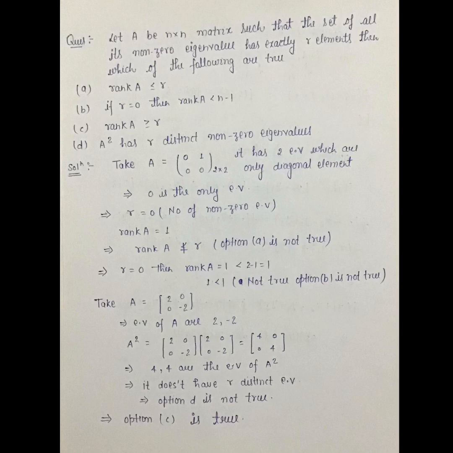For option D, take A is equal to 2 0 0 minus 2. This implies eigenvalues of A are 2 comma minus 2. We will find A square, which is equal to 4 0 0 4. This implies 4 comma 4 are the eigenvalues of A square. This implies it does not have r distinct eigenvalues. This implies option D is not true. Single correct option, so our option C is true.